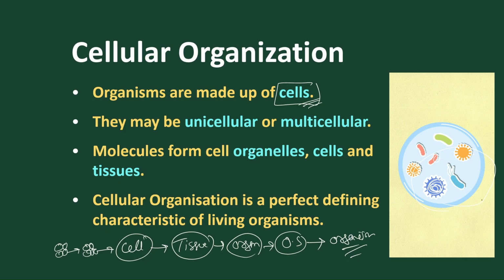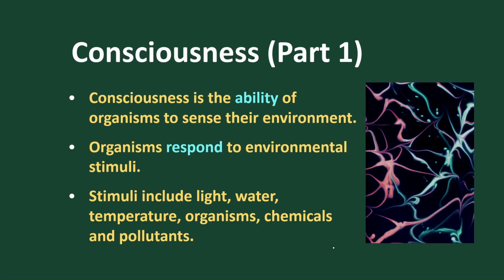Cell is the basic unit of an organism. So either the organism may be unicellular, made up of a single cell, or it is multicellular, made up of more than one cell, as we humans are multicellular. So molecules form cell organelles, cells and tissues. We find these molecules are a group of cell organelles or cells. So cellular organization is a perfect defining property of an organism because this mechanism is only restricted to living organisms. It is not found in non-living organisms. So cellular organization is also considered a well-defining property.